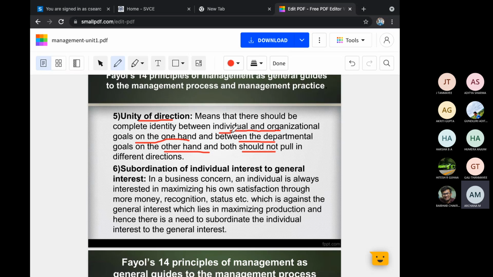In our educational institution, you take different branches, different HODs, different faculties. The main goal of the college is to get good results. So to get good results, different departments are there. EC is there, CS is there, mechanical is there. Each department has different staff. I cannot go and work in the mechanical department to achieve the goal of the organization. They cannot come and work here. So our department goal is entirely different from the organization goal.